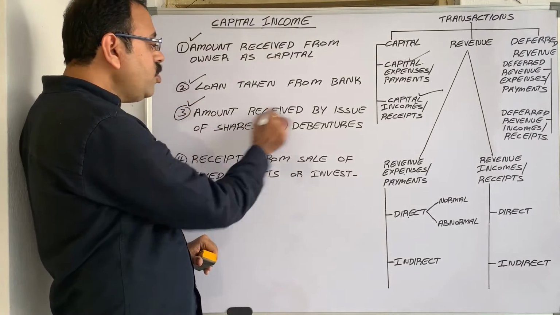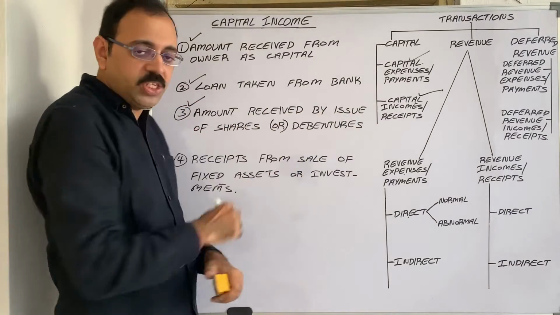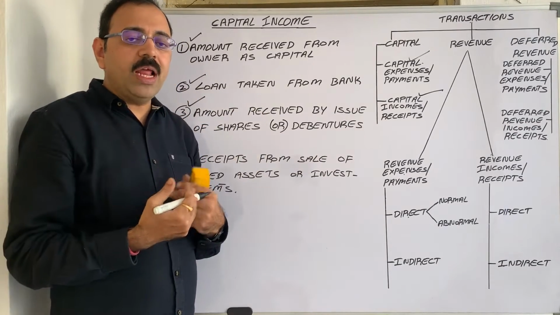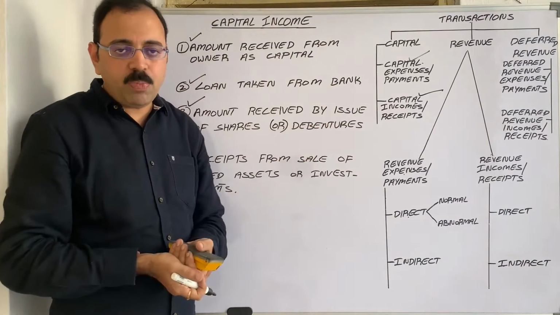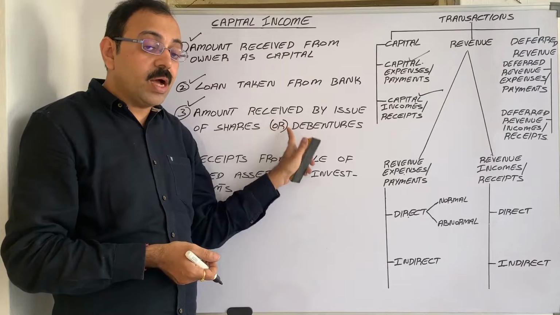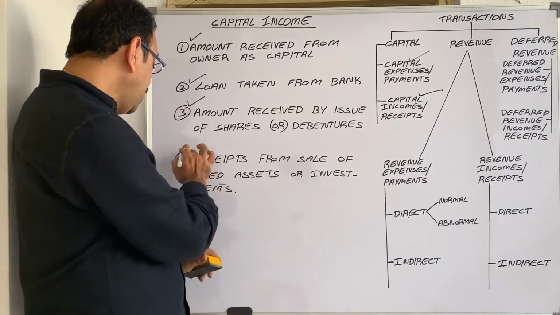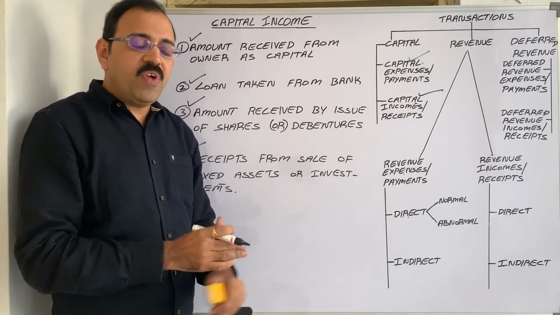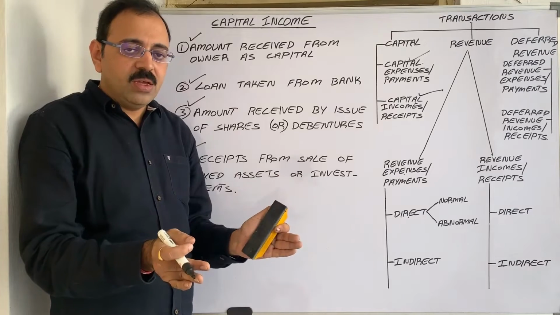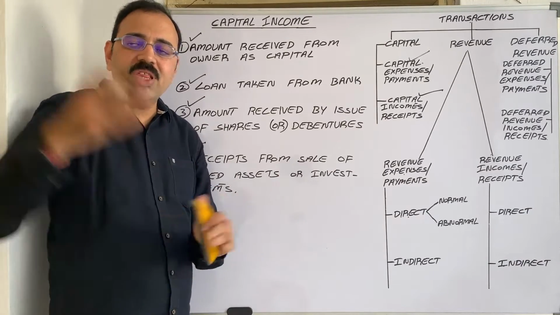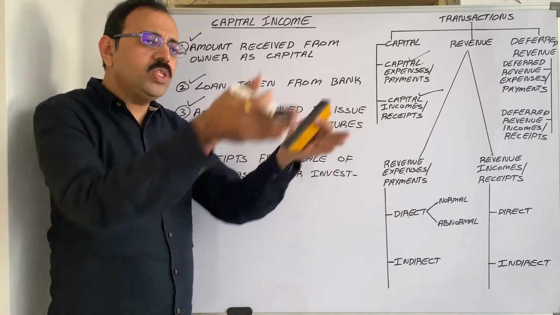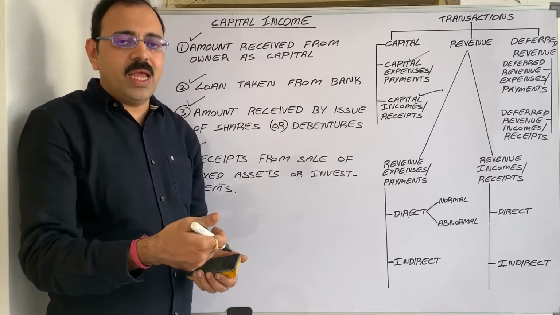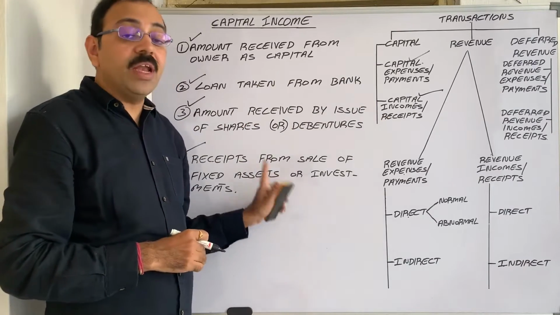The next one, amount received by issue of shares or debentures. The company needs capital. So to procure the capital, the company sold shares or debentures to the public. This is a rare income, so it comes under capital income. The next one is receipts from sale of fixed assets or investments. One fixed asset we are using, say machinery, is damaged, and we replaced it with a new one. Then the old machinery, do we throw it in the dustbin? No, we sell that on scrap basis. Suppose some amount is realized, that amount comes under capital incomes.